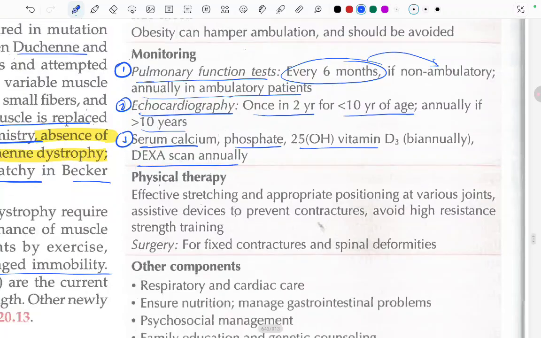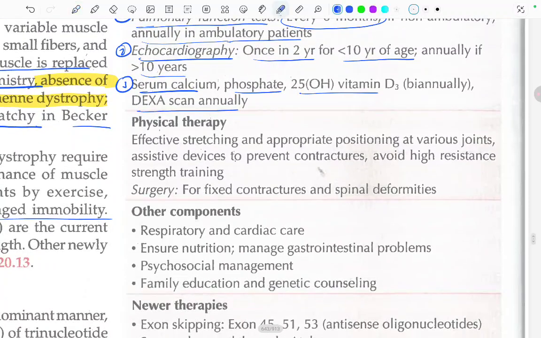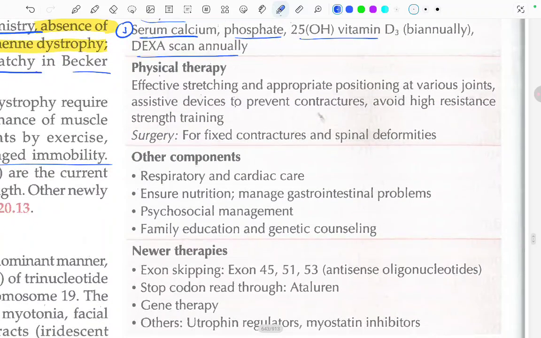Now, in physical therapy, there is effective stretching and appropriate positioning at the various joints, assistive devices to prevent contractures, and avoiding high resistance strength training. Surgery can be needed for fixing the contractures and spinal deformities. Other components are respiratory and cardiac care, ensuring nutrition, managing gastrointestinal problems, psychosocial management, family education, and genetic counseling.